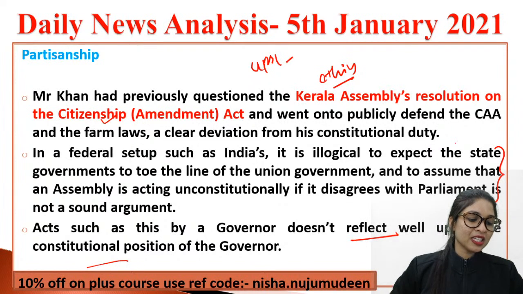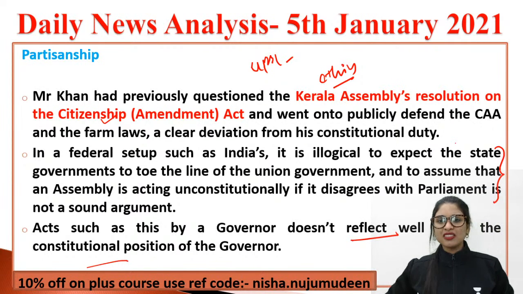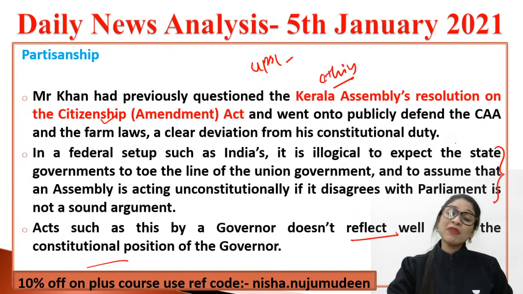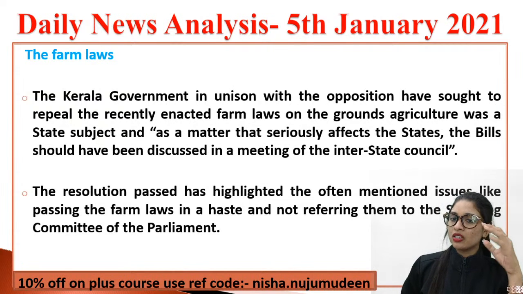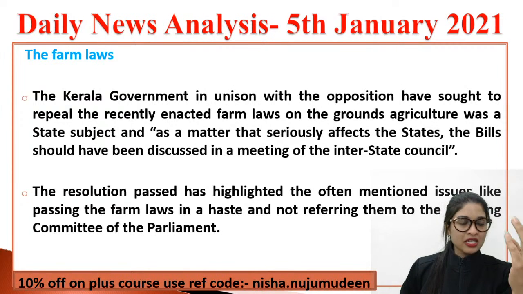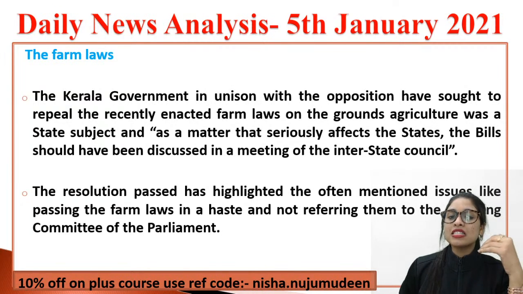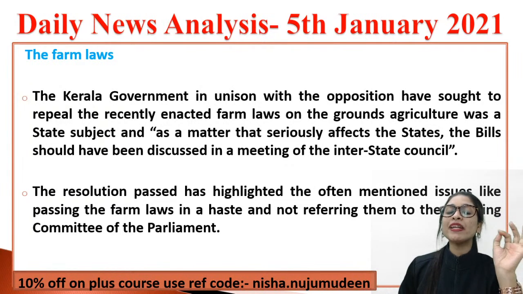Yes, Arun is saying he condemned Rajiv Gandhi's folly on the Shah Bano case. Yeah, he even did that. That's well known to all of us. Anyways, but he was more focused on the farm laws. So if you see the Kerala government, in unison with the opposition, they sought to repeal the recently enacted farm laws. And that was based on what? The grounds of agriculture. And they said that it is a state subject. It's a matter that seriously affects the state. So definitely the bill should have been discussed in a meeting.